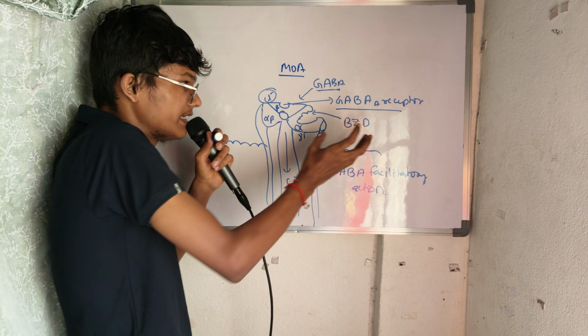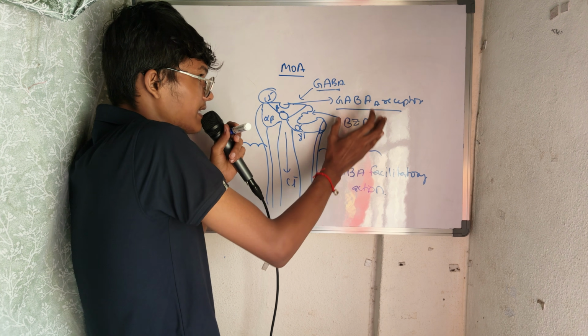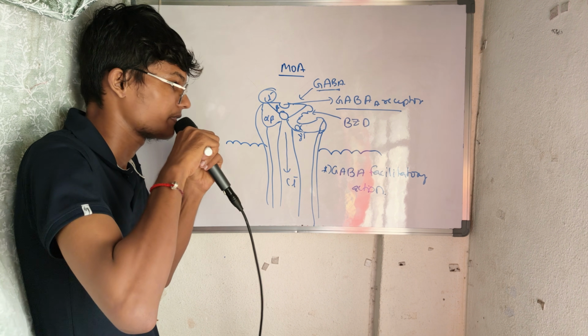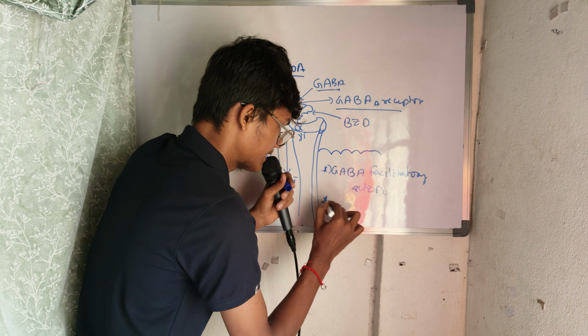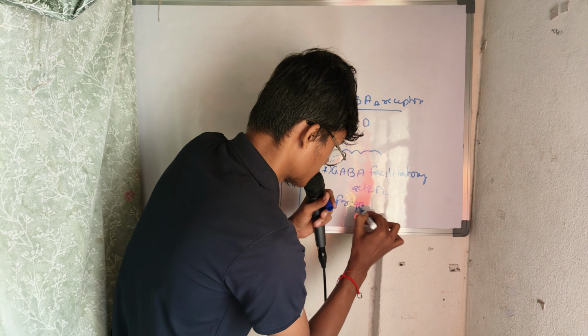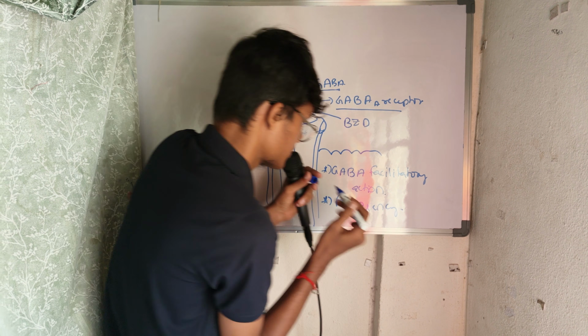That means it will make the chlorine channel opening frequency more. Frequency of opening.